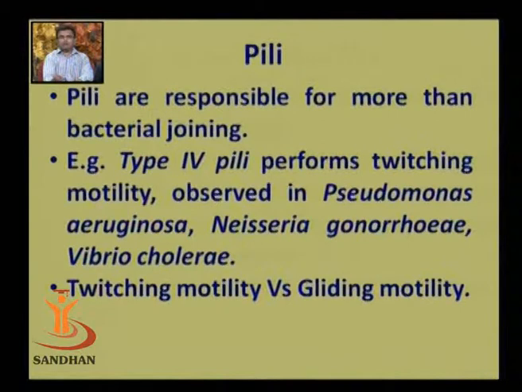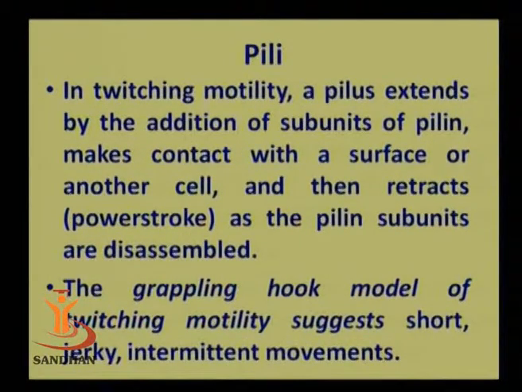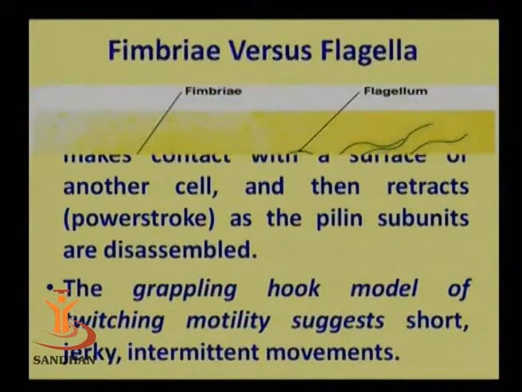Twitching motility looks like gliding motility, shown by bacteria without flagella, in which bacteria stick to a surface with the help of pili, then pull themselves towards that pilus, then detach the pilus to another surface, and thereby glide from one part of the surface to another. Twitching motility is a jerky motion shown by bacteria.